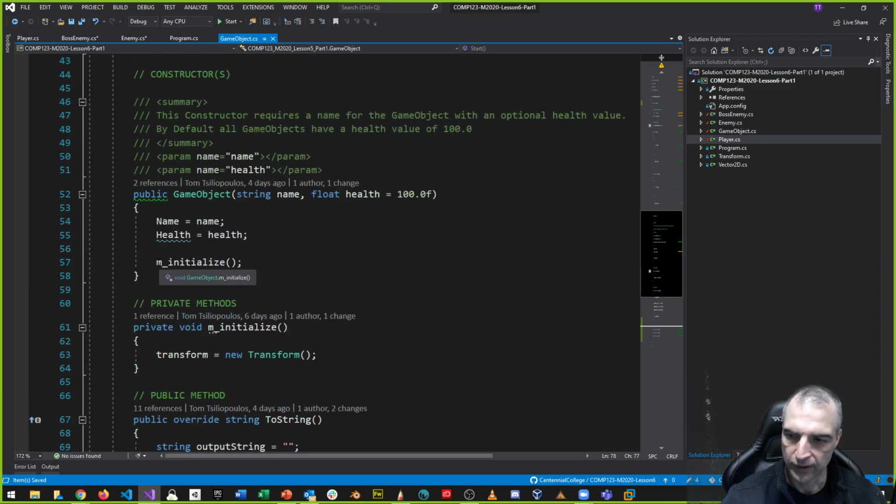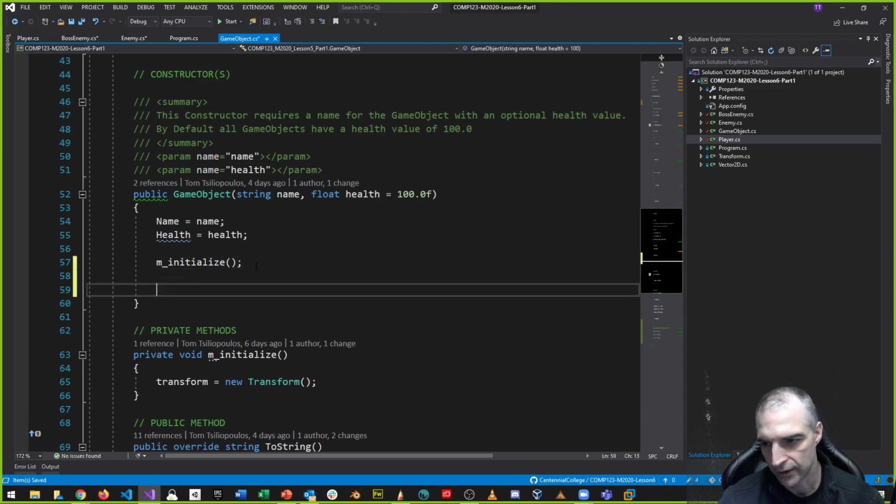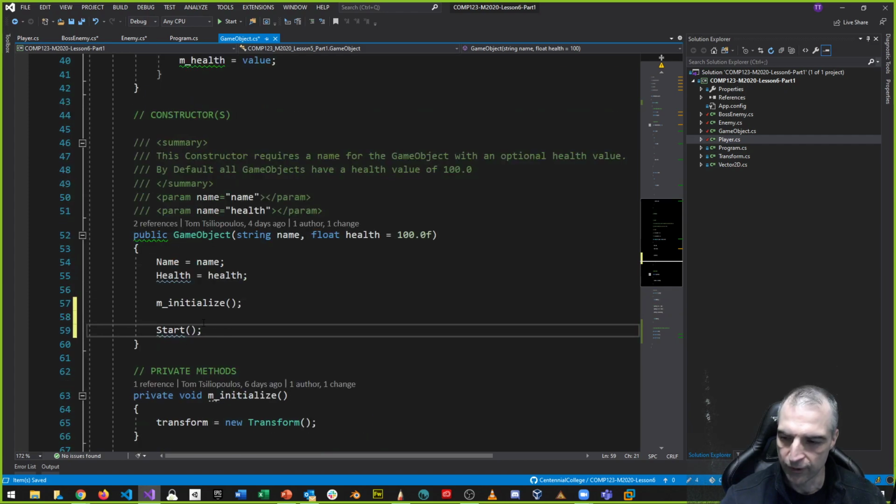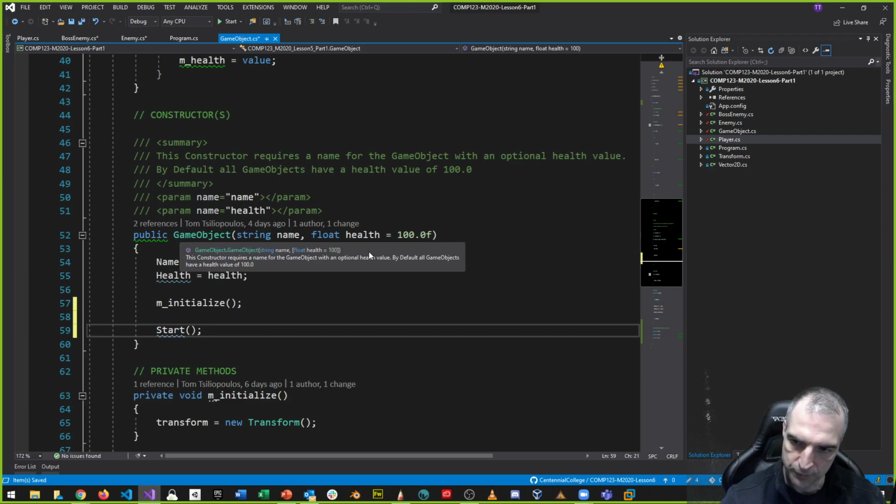So what I could do is say, let's call initialize. That's a private initializer for my GameObject superclass. But after the initialization is done, let's call the start method too. Even though the start method here doesn't have any kind of body, that means every subclass will call its start method automatically. So when the GameObject constructor is called, because its constructor needs to be satisfied, it's going to call the start method automatically.